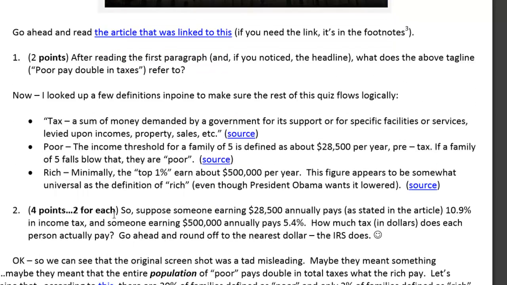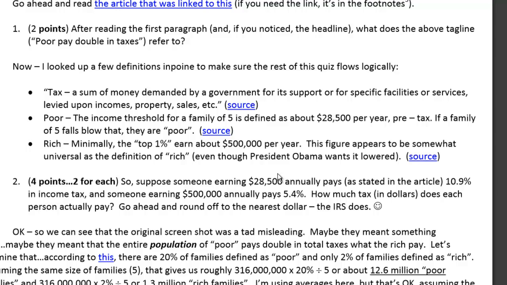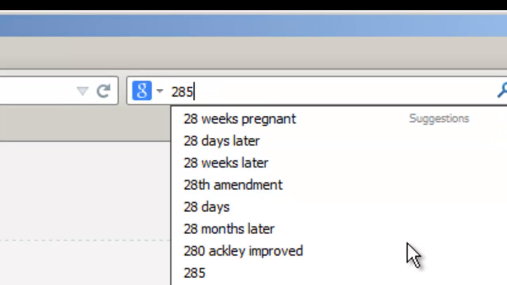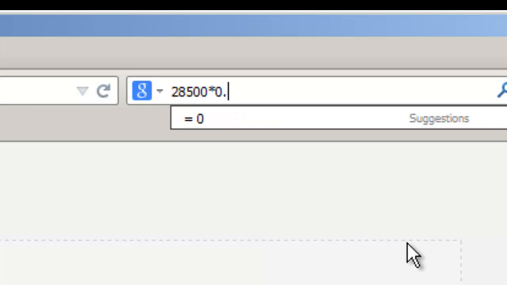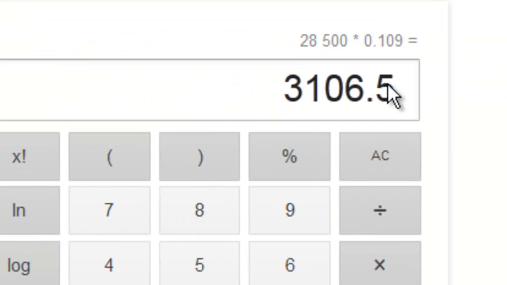All right, down here it says, suppose someone earning $28,500 annually pays the 10.9% income tax, and someone earning $500,000 annually pays 5.4%. You can read up here as to where I'm pulling these numbers from. How much tax in dollars does each person actually pay? So we're going to go ahead and use Google to do this for us. $28,500 times 0.109 comes to be about $3,107. That's what the poor pay.